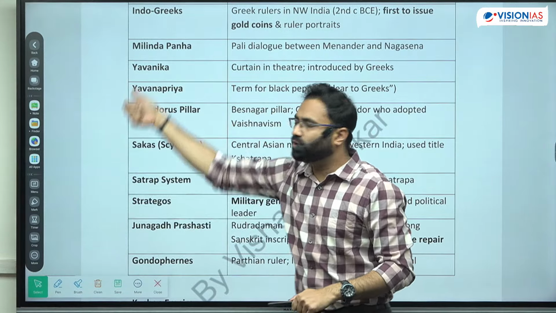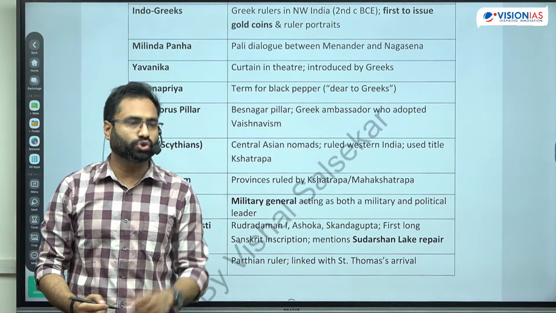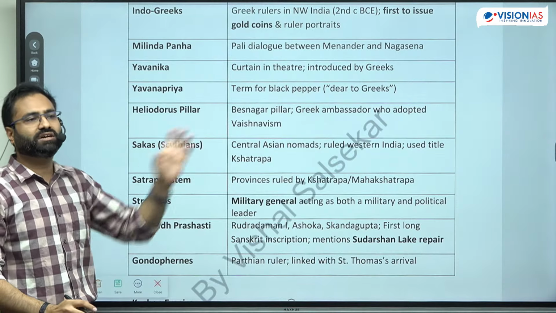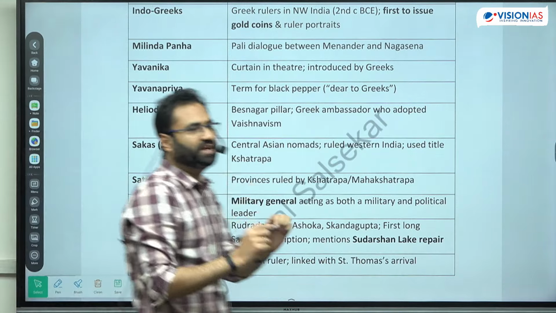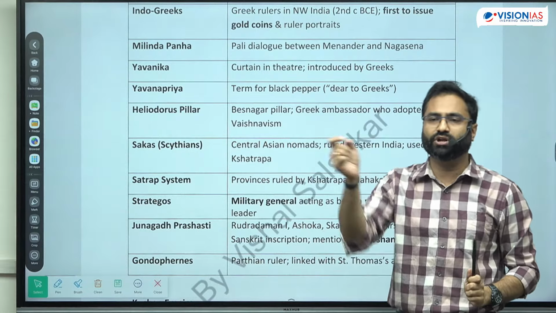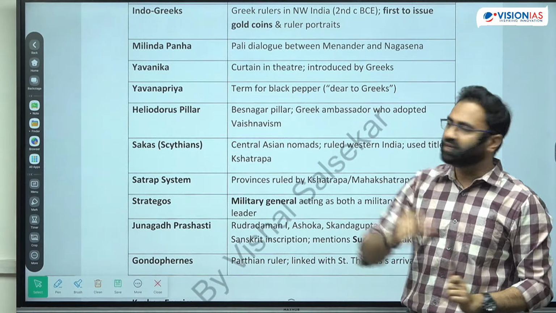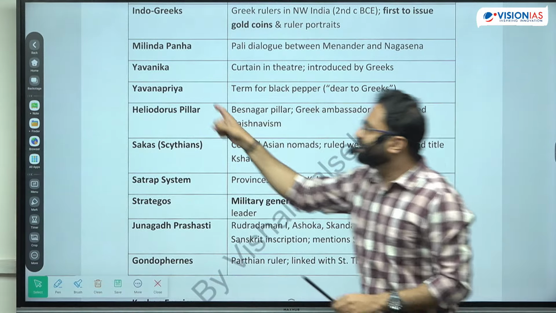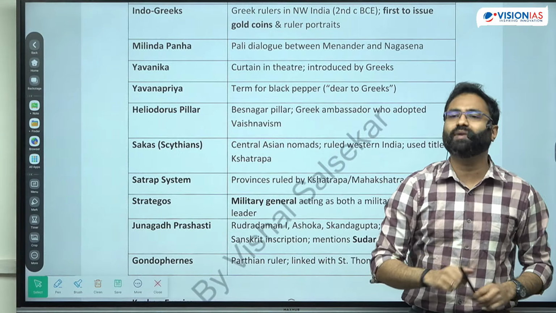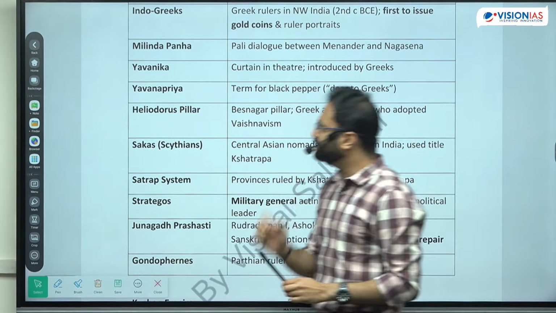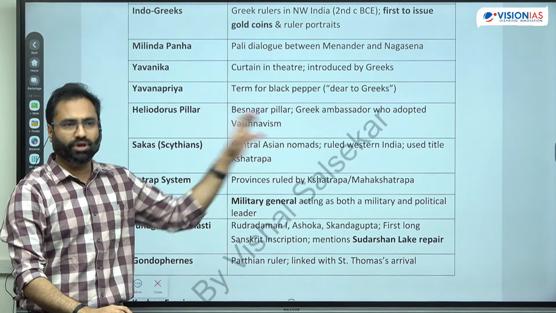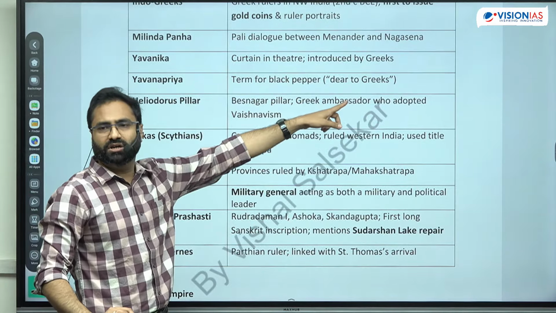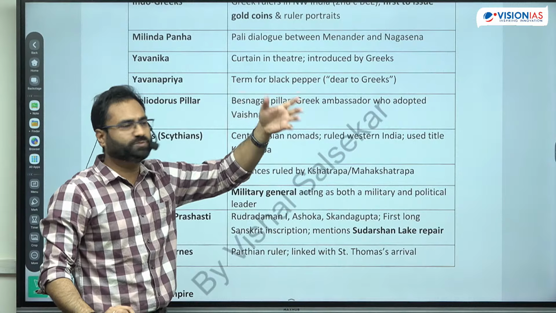Now, the Greeks were also known by the term Yavan. So they introduced certain things that have the term Yavan. Yavanika is basically the curtain. In the theatrical aspect you see the curtain; the curtain is the Indo-Greek innovation or contribution. That is inspired from the Greeks. Okay? So Yavanika is the theater introduced by curtains in the theater. Now, next is the Yavan Priya. This is used for black pepper, because major trade was going on in the form of spices, and that's why Yavan Priya is used for black pepper, dear to the Greeks, because in their region they did not have many spices.